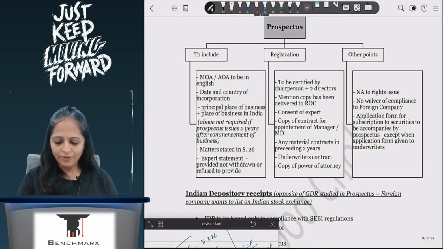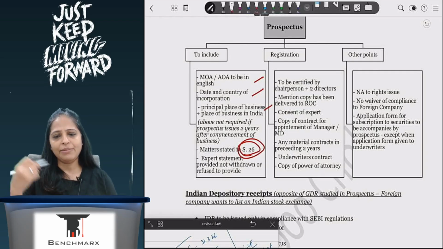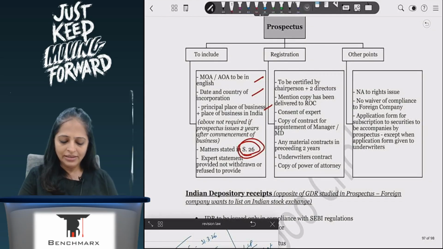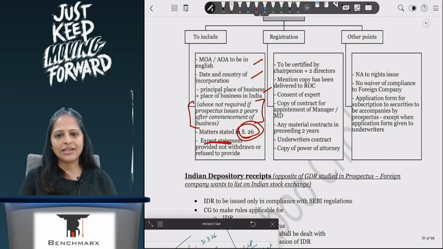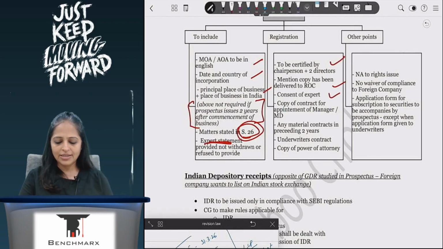What all things they have to include, so in section 26, they have to include the MOA, the date and country of incorporation, place of business in India and place of business outside India. This information is not required if 2 years has lapsed. Expert statement is required, which we studied yesterday. This is to be certified by the chairperson plus 2 directors, copy to ROC, consent of expert, material contracts in preceding 2 years, underwriter contract, copy of power of attorney. All of these details I will have to send out.